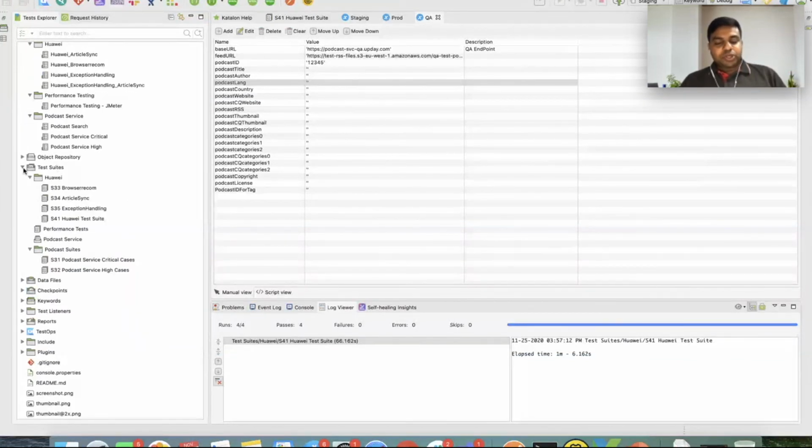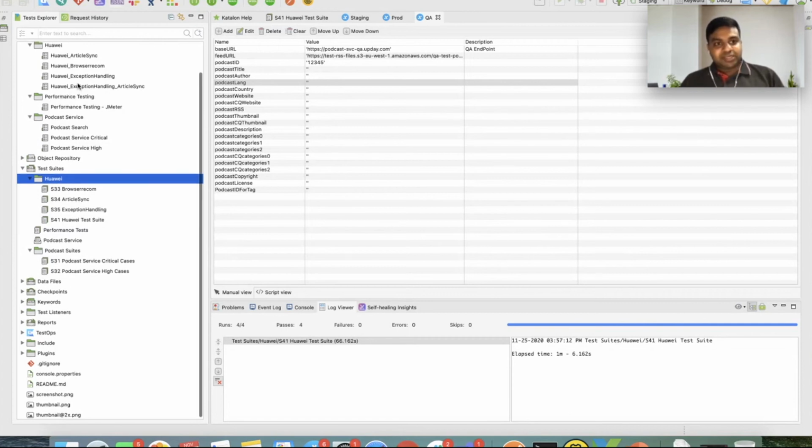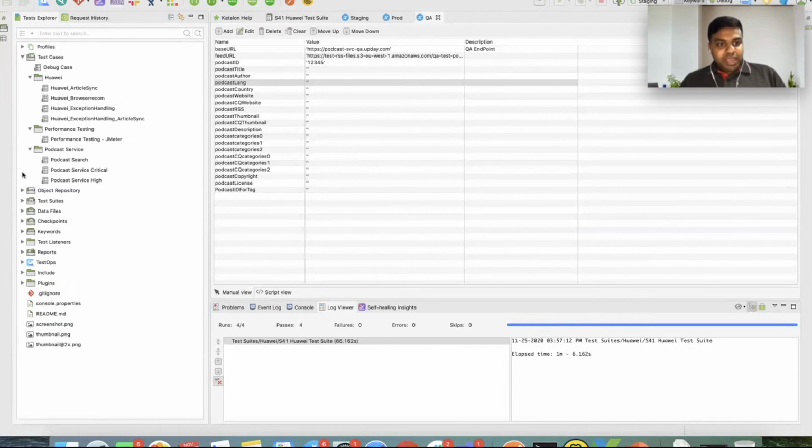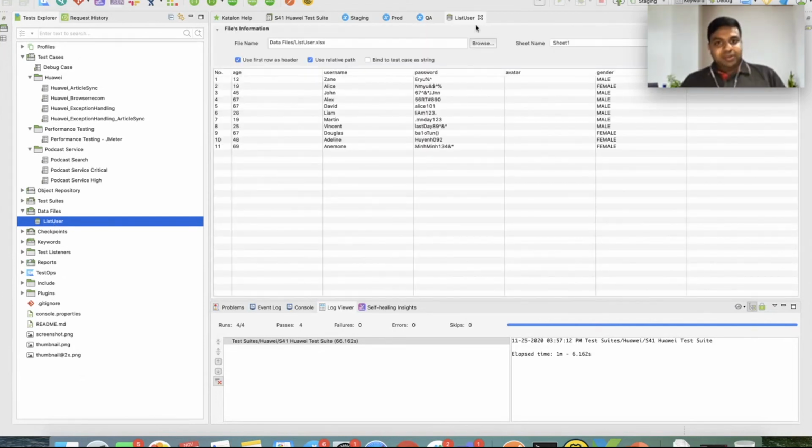And we have a test suites option wherein we can create test suites depending on the different projects that we have at the company, which is nothing but a combination of all the different test cases that we already have here. So this is a collection of test cases running at the same time. We also have an option to store data files: we can import any Excel or CSV, or connect to a database, etc. And we can use the data dynamically as part of our scripts.